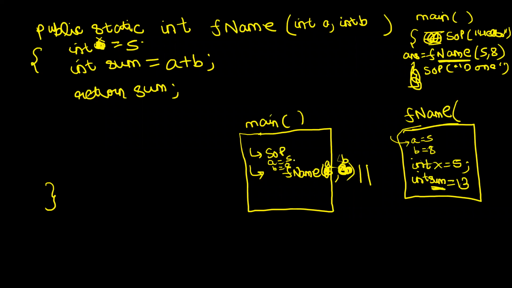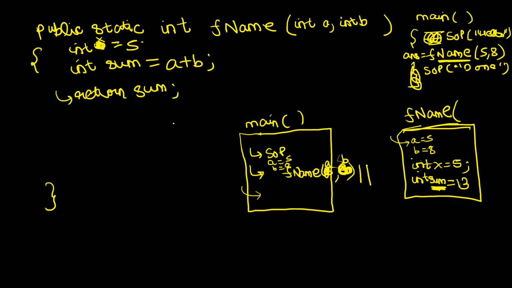Now guys, try to understand. If I had made my return type as void, if I did not return anything back to the caller, then do you think you have access to the sum in the main method? Soch ke dekho guys. If you have computed the sum here and you didn't return it back to the caller, then you won't have access to sum in the main method. So what do I tell? Boss, the return type of this function is int. So what I will do? After computing sum, I hit the statement return sum.